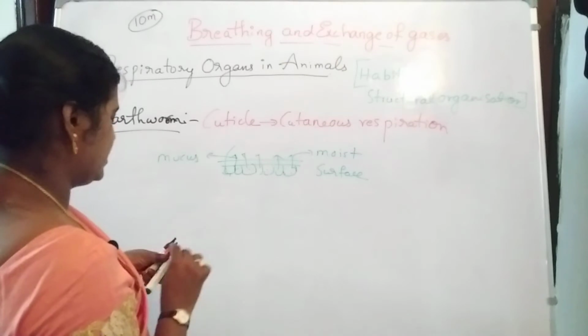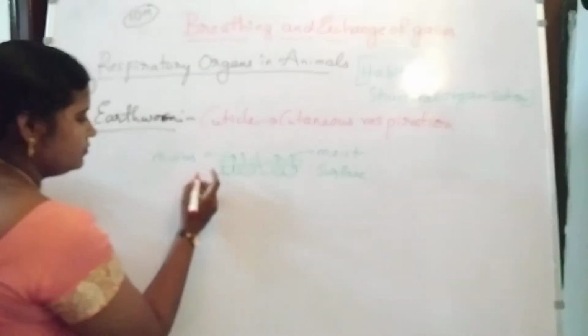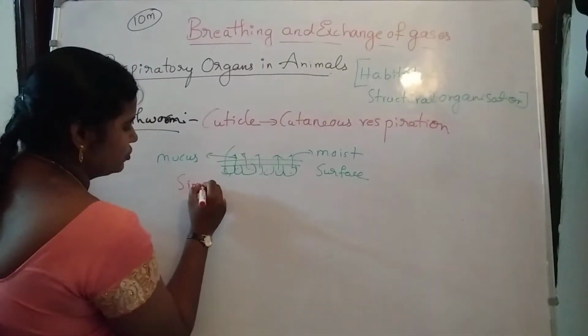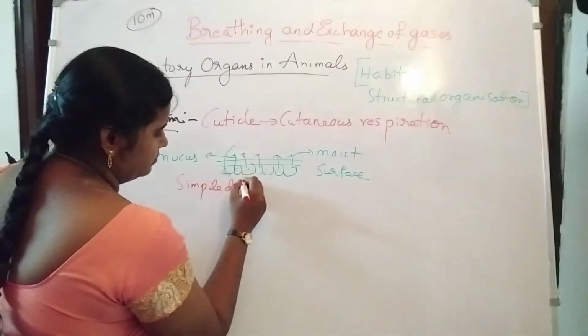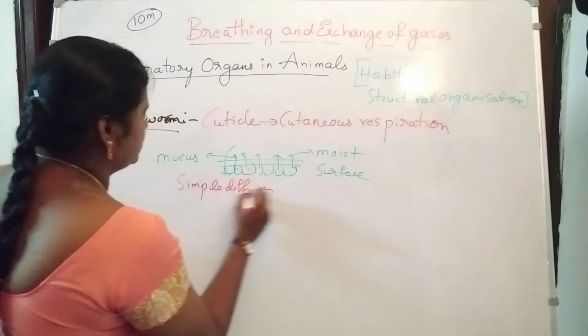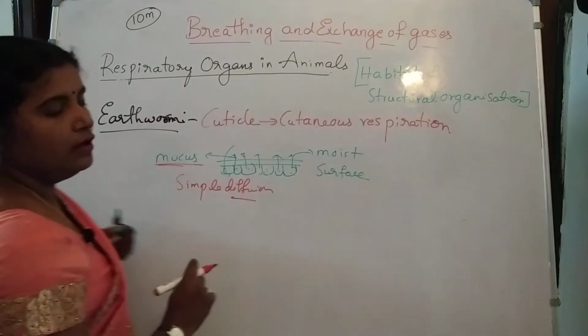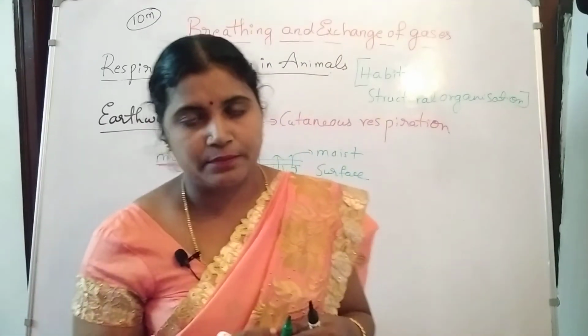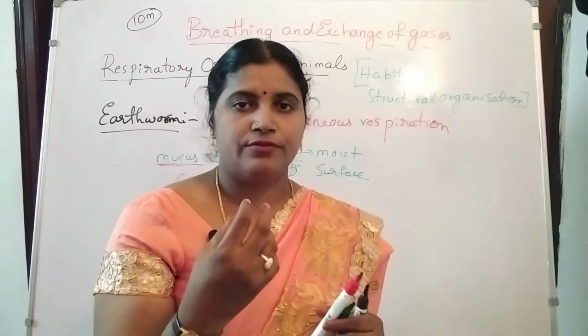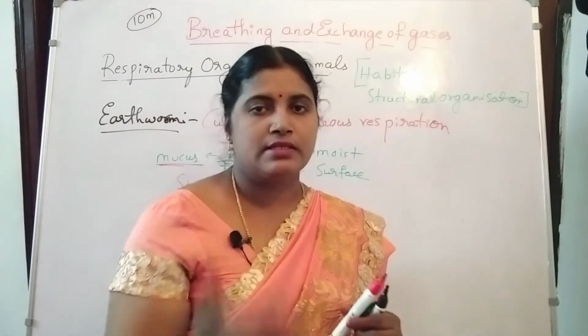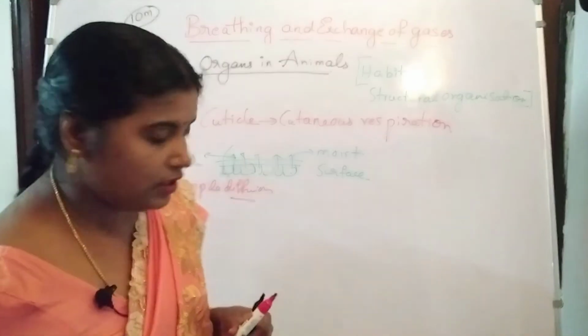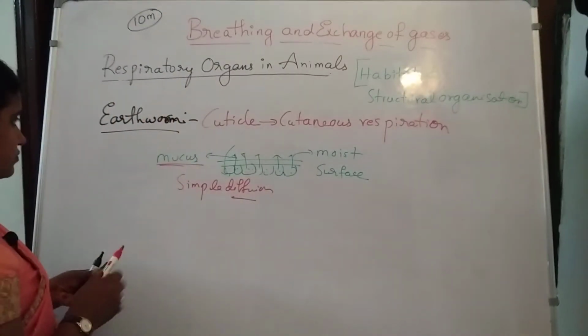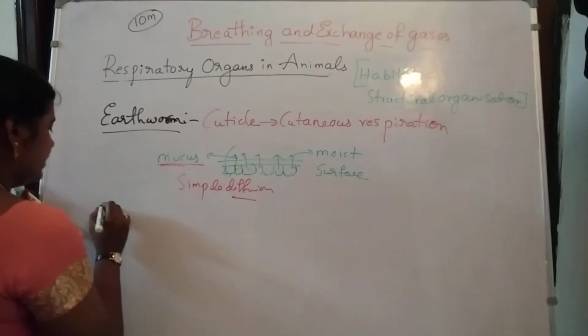The exchange of gases takes place through simple diffusion only. Here also through the simple diffusion process. Mucus lining is helping the respiration. For the exchange of gases, mucus lining is helping the transfer of oxygen and the releasing of carbon dioxide out of the body. Next one is about insects.